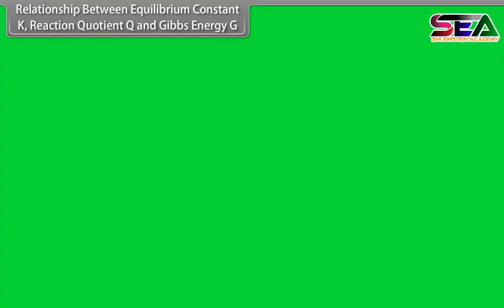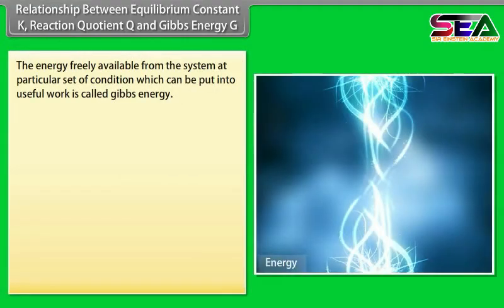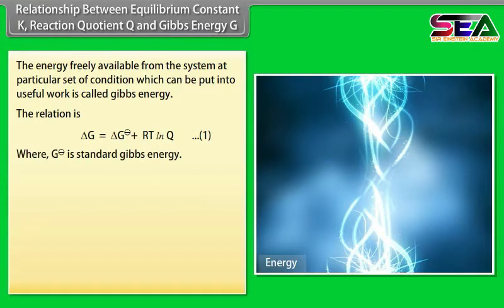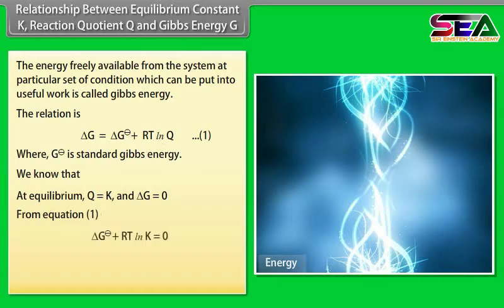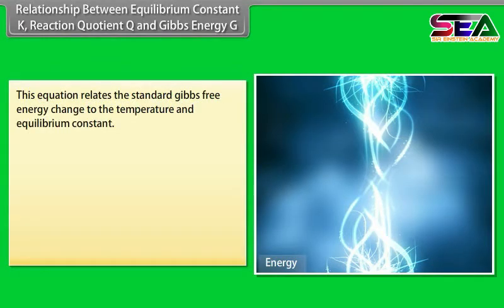Relationship between equilibrium constant K, reaction quotient Q and Gibbs energy G. The energy freely available from the system at particular set of condition which can be put into useful work, is called Gibbs energy. The relation is, name it as equation 1, where ΔG° represents standard Gibbs energy. We know that at equilibrium Q is equal to K and delta G is equal to 0 from equation 1. Rearranging gives, this equation relates the standard Gibbs free energy change to the temperature and equilibrium constant.